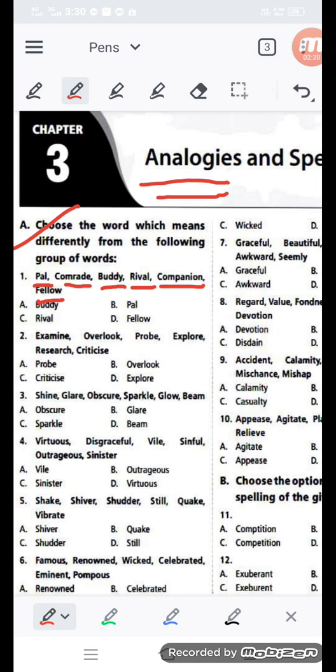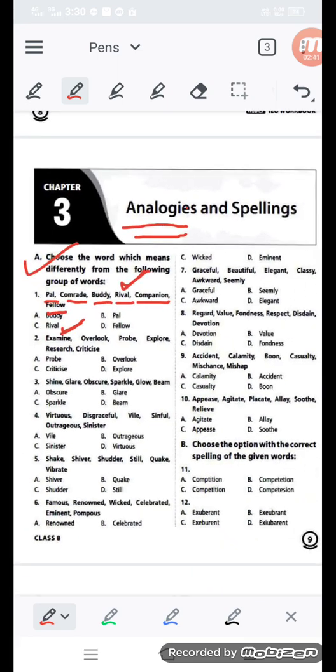Like comrade means companion, companion means fellow, and fellow means pal. So, buddy is also in the same group as fellow. So, which word is not coming with the group? That is rival. This word you can find in option C, and here you can choose your right option for your answer.